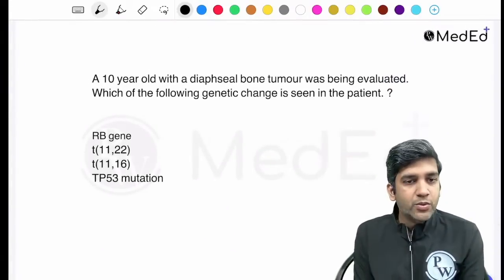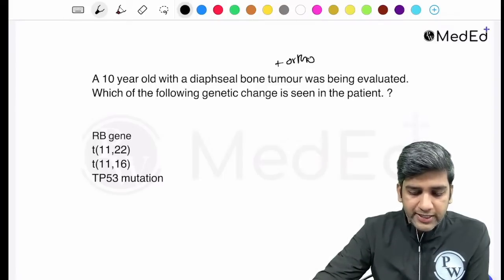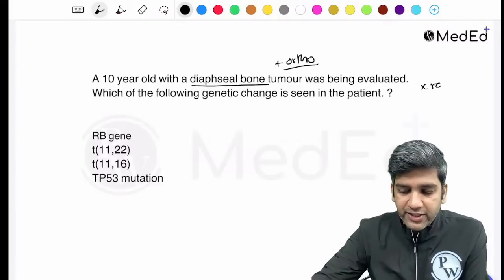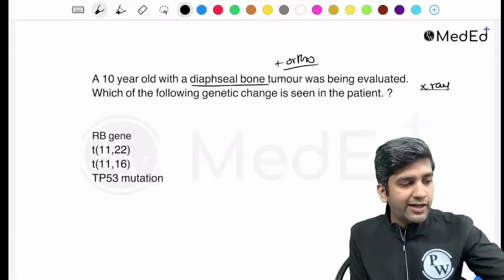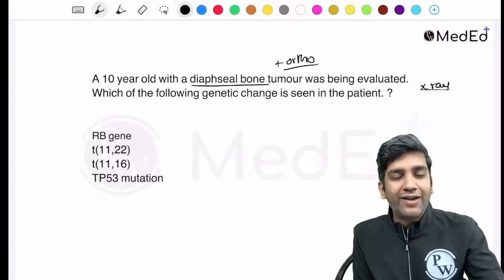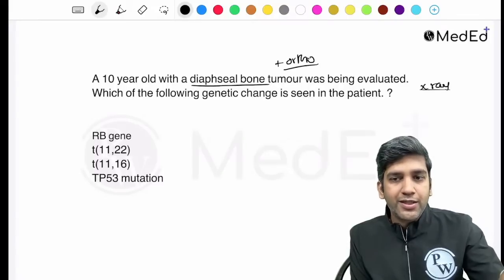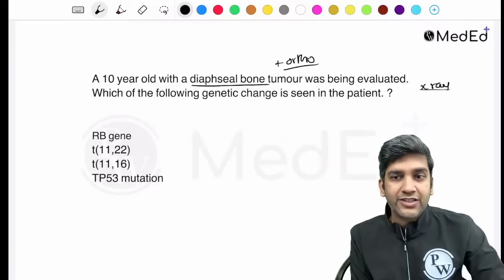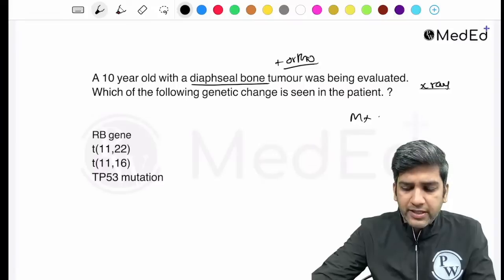Next. Was a question related to this there, or is it related to orthopedics? I was told that it's a diaphyseal tumor. Was an X-ray there? See, this is what's happening. They're trying to integrate subjects. No more separate anatomy, physiology, or biochemistry, or 19 subjects. It's integrated medicine. So you have to know to diagnose the diaphyseal tumor first. A diaphyseal tumor is unlikely to be an osteosarcoma, right? That's the first thing. Was there a microscopic image of HPE or an X-ray image?